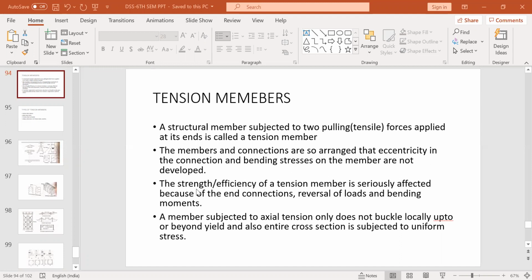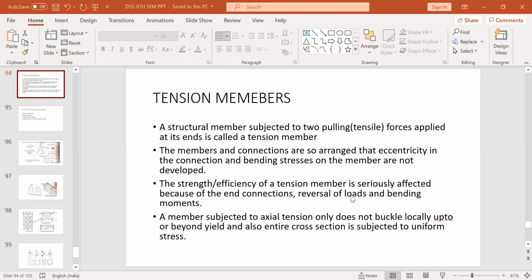All right. Now the strength efficiency of a tension member is seriously affected because of end connections, reversal of loads, and bending moments. The strength or working capacity of a tension member will be affected if you do not provide proper end connections, if the end connections are not properly designed, or if there is reversal of loads or stresses. Reversal of loads or stresses means a tension member which is supposed to take tension load may sometimes start taking compressive loads. Sometimes compressive stresses also act on these members.